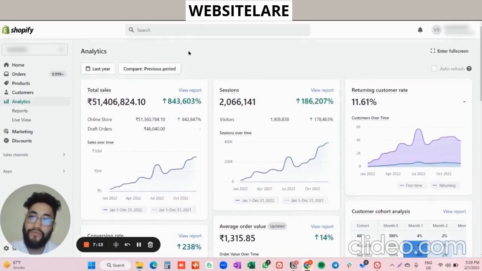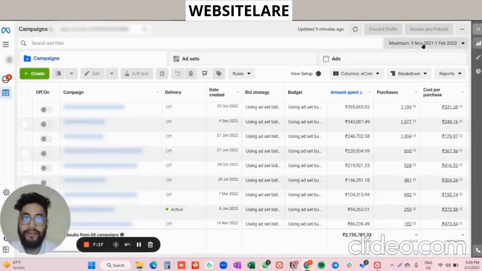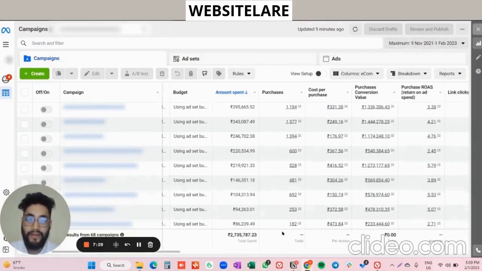Let me go back to the Facebook ad manager, and let me show you the live data, whatever we have actually achieved. We have selected the maximum, and there is a thing on the Facebook side. After the iOS 14 update, we cannot see the total amount over here.